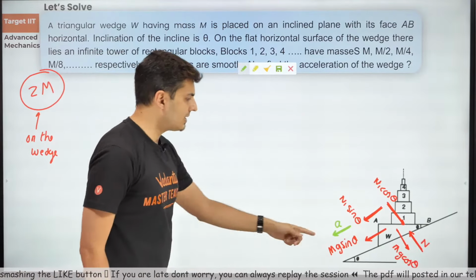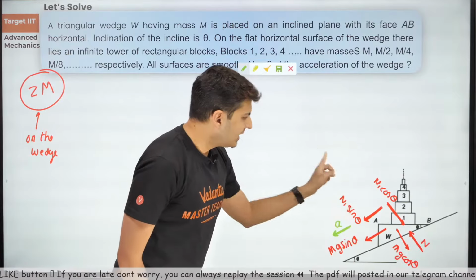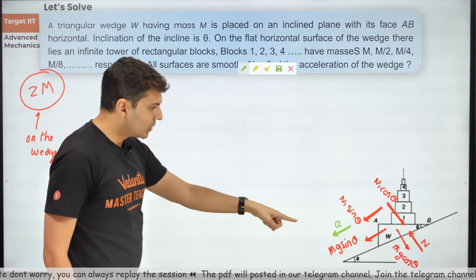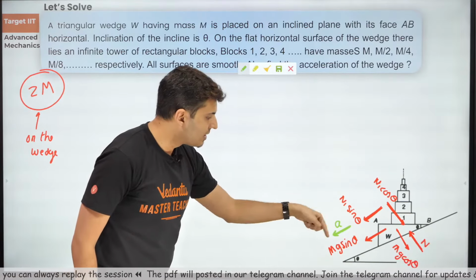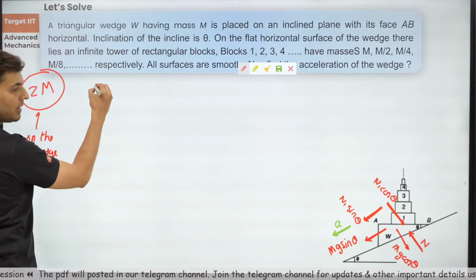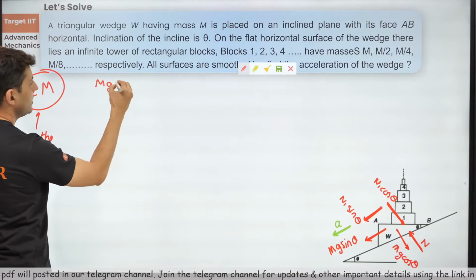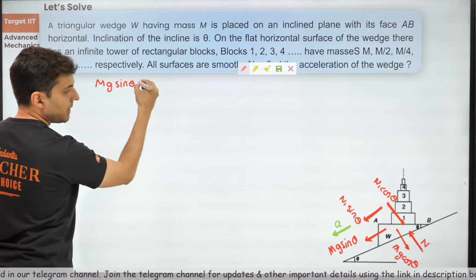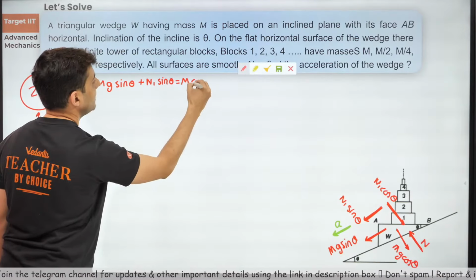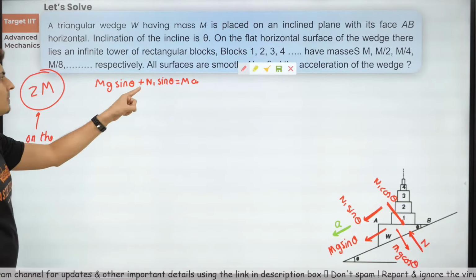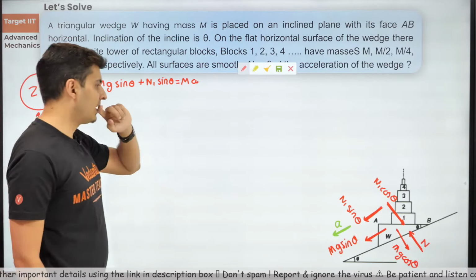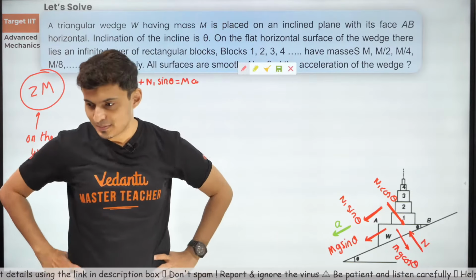Let's write down some equations and see what we get. I don't think I need anything in the vertical direction because the wedge is accelerating down like this. So this force and this force will produce this acceleration. So I can easily say mg sine theta plus n1 sine theta is equal to mass into acceleration. Now here comes the problem. What is this n1? I do not know this value of n1. So I need to find that n1 out.